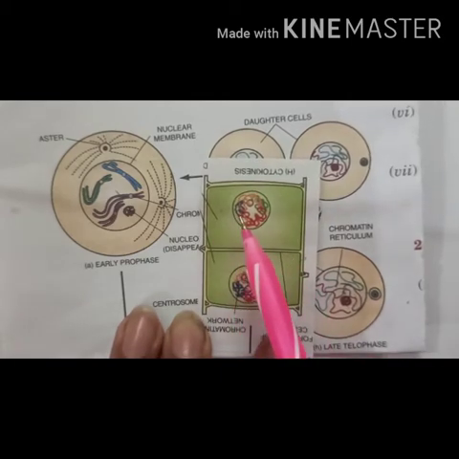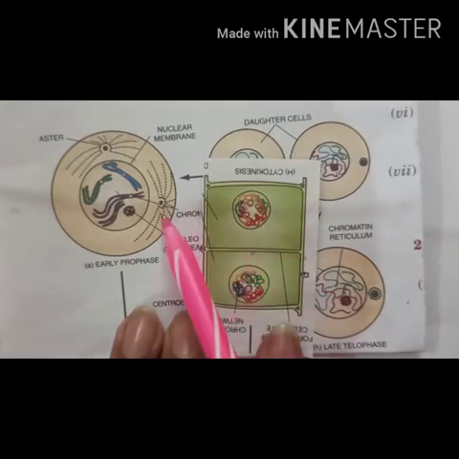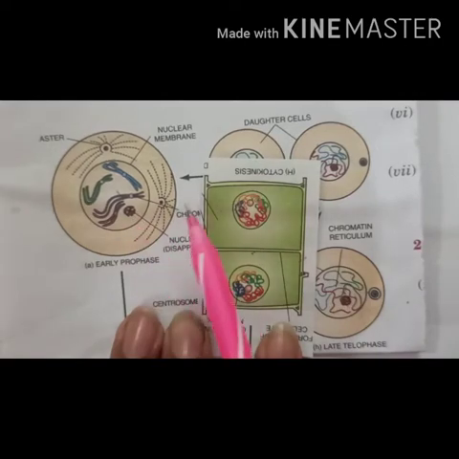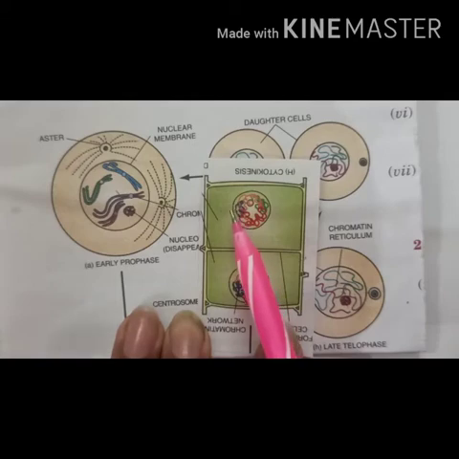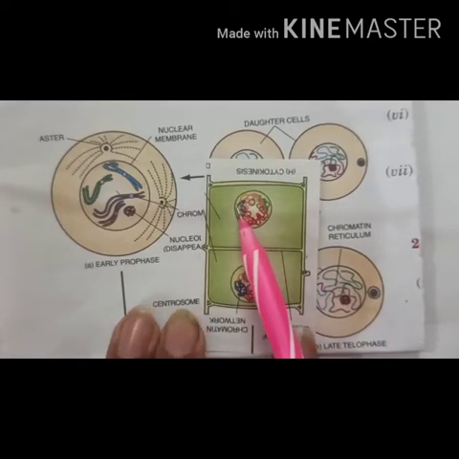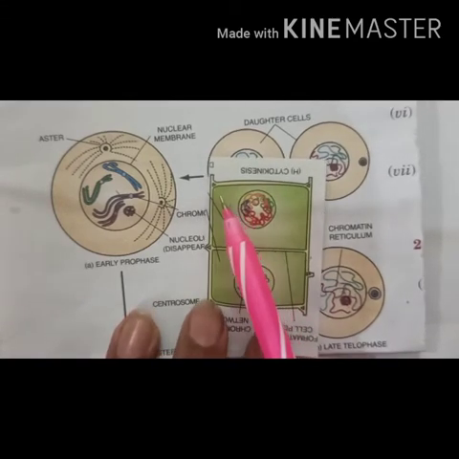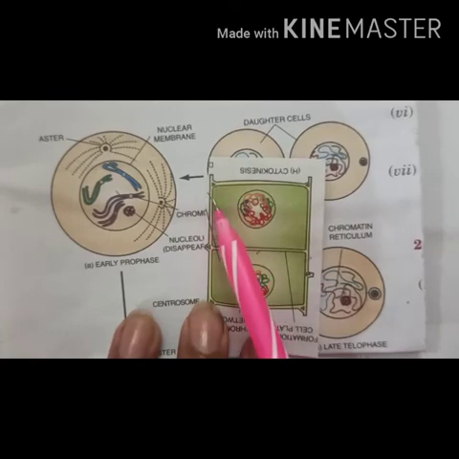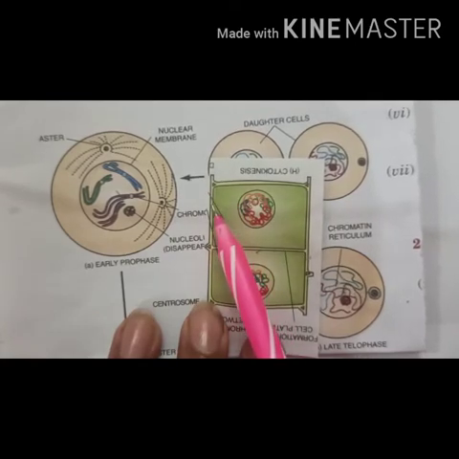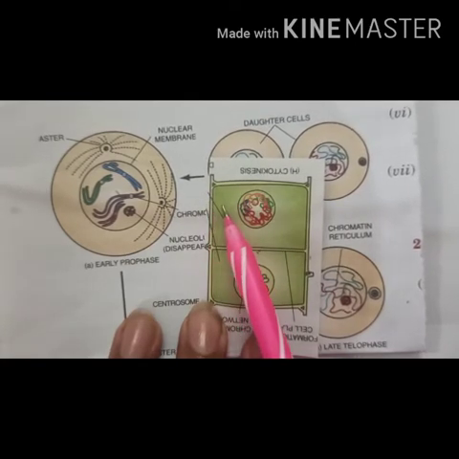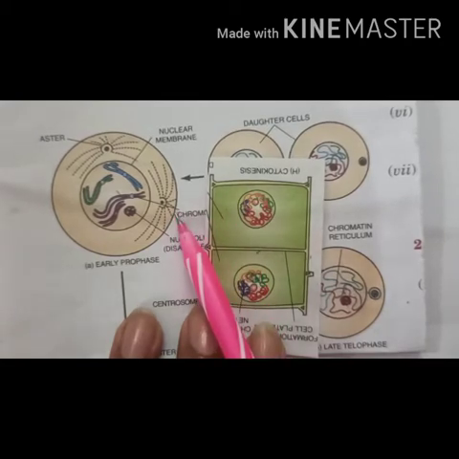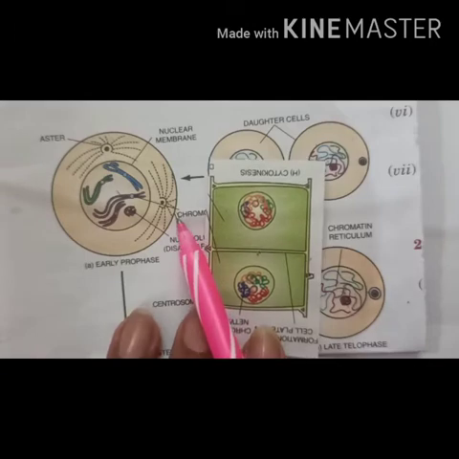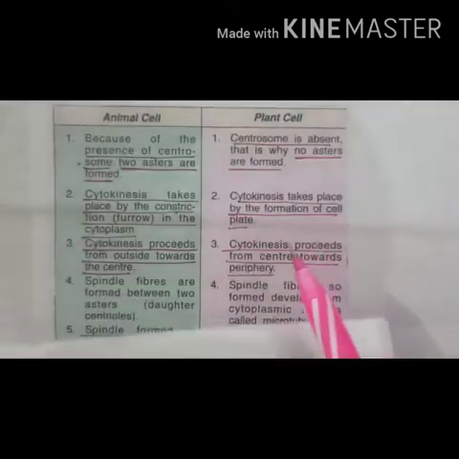How will you differentiate between a plant cell and an animal cell? This is your animal cell. This one is your plant cell. If a plant cell is given in a question, how will you identify it? A plant cell always has two membranes. It always has a double membrane. The outer one is the cell wall, the inner one is the cell membrane. But in animal cell, there is only one cell membrane. Understood? Okay.